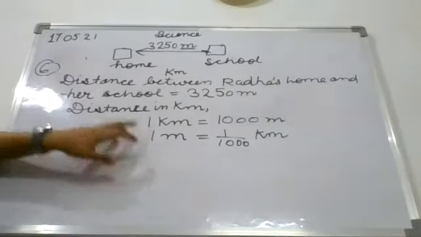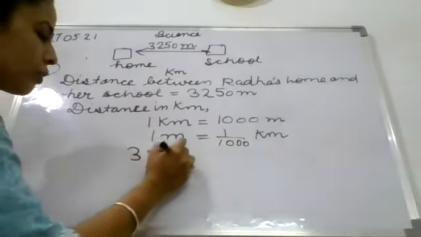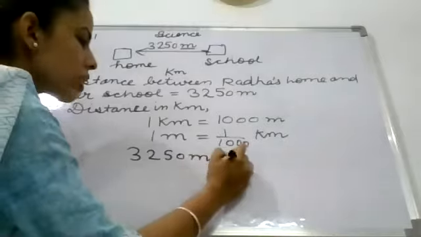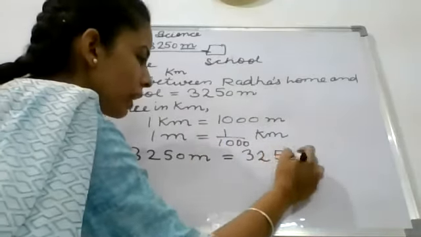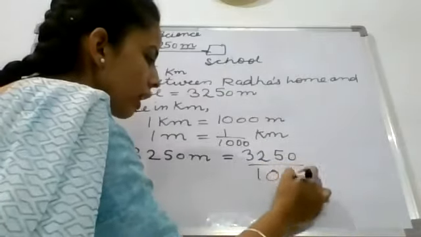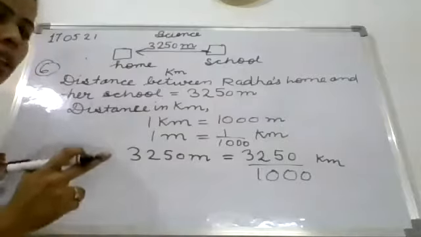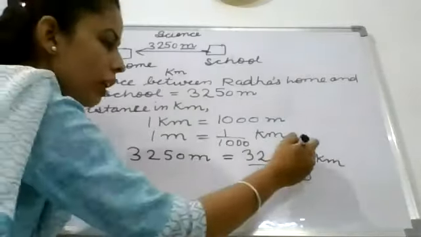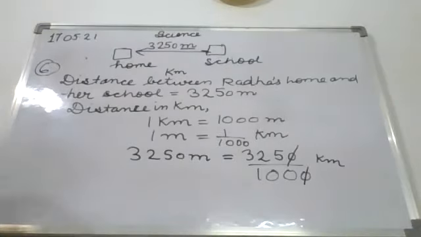Here and next, how many meters are there? Now you will write 3250 meter is equal to 3250 divided by 1000. In this way you will write. Now see here, observe it carefully. There is only 1 zero, so only 1 zero will be cut.